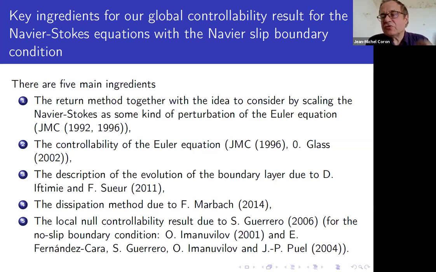It's not possible to control it, but you can try to have a good dissipation of the boundary layer. And this is the key step of this proof compared to what was known before. So this is the dissipation method due to Frédéric Marbach that I'm going to explain now.